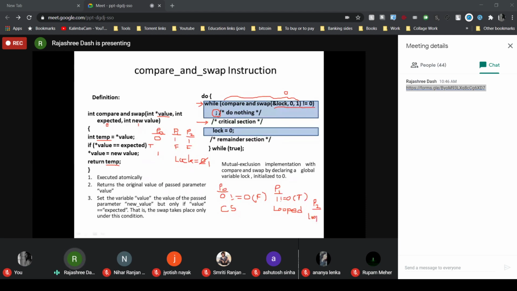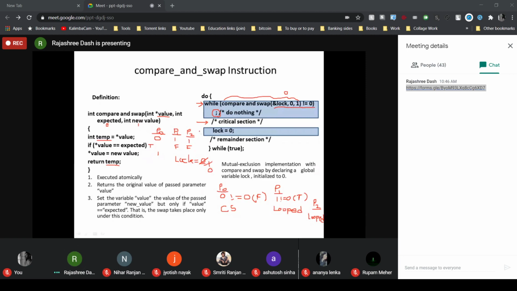So here what we find is that this solution satisfies the mutual exclusion property. At a time only one process is executing in its critical section. After completing the critical section, let P0 set the lock to 0.